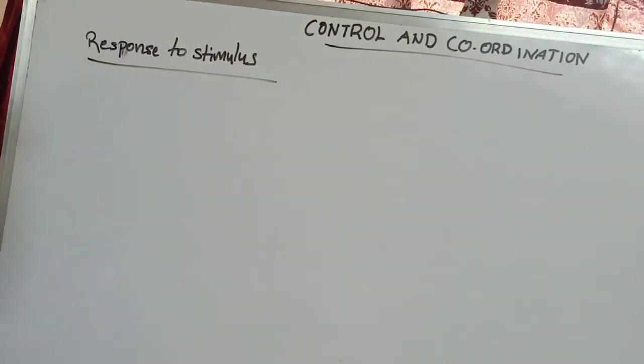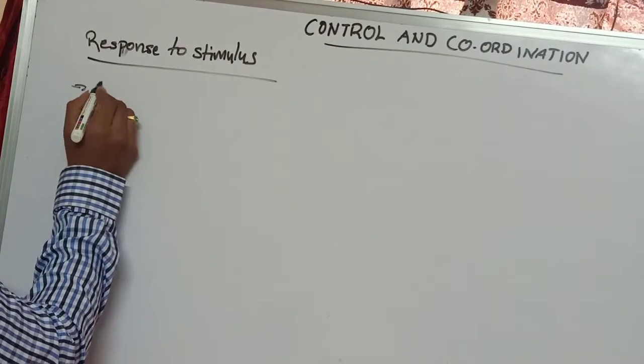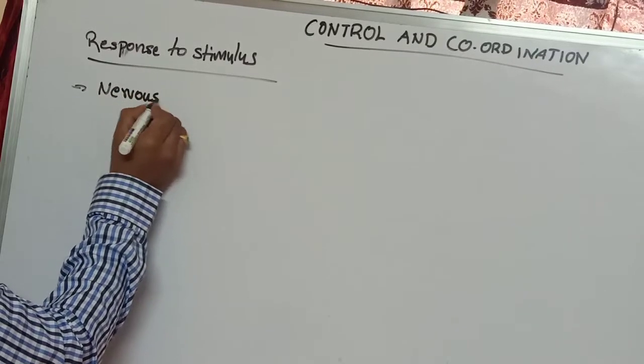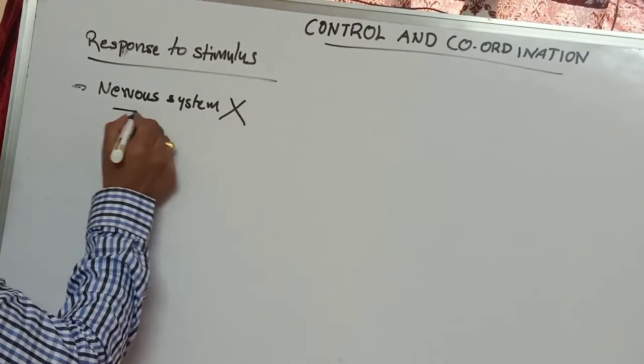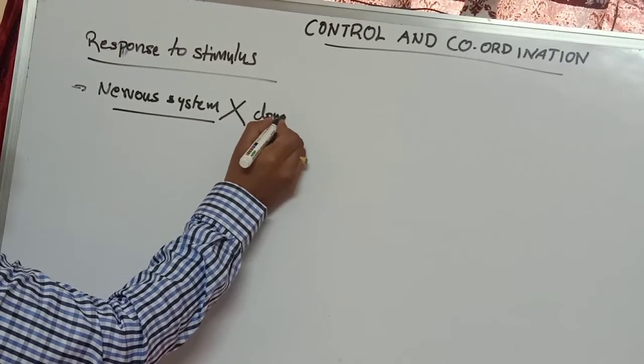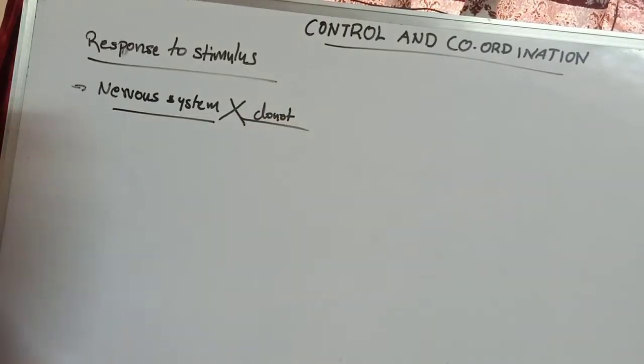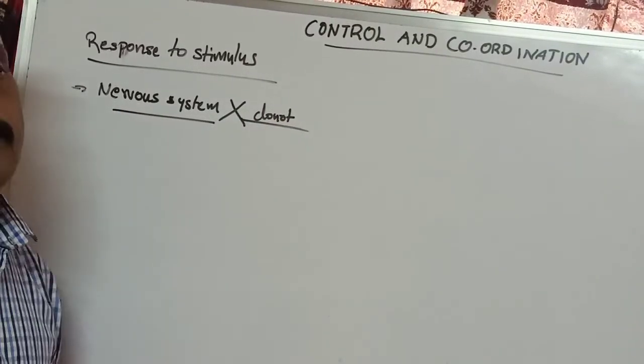In plants, is there any specialized nervous system? In our body, the central nervous system is there, the peripheral nervous system is there, the autonomic nervous system is there. These show response to stimulus. What about plants? Plants also show response to stimulus. Have you observed any type of nervous system in plants? No. Plants do not have any type of nervous system. The nervous system is absent in plants.